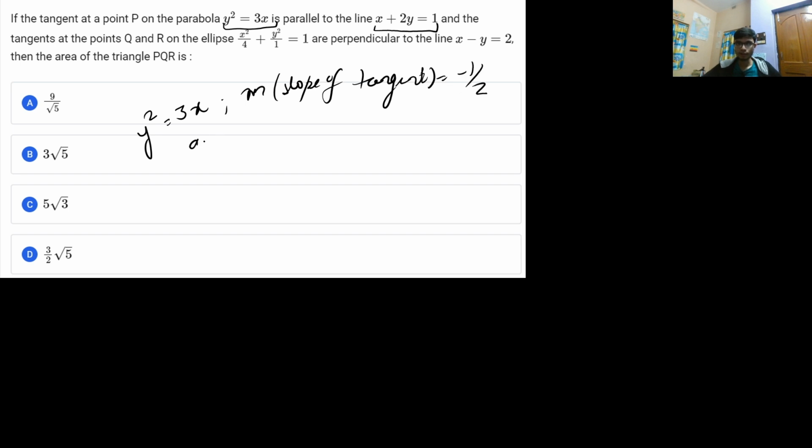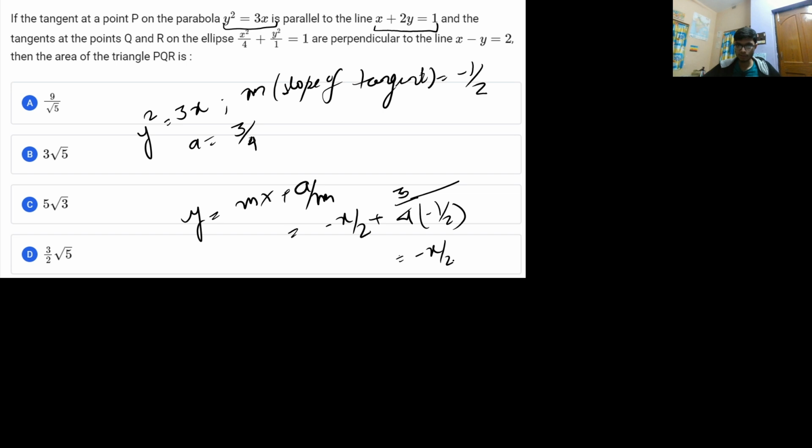That means I got the value of a as 3 by 4 and the slope value as minus 1 by 2. I can definitely write the equation of tangent. The equation of tangent for the parabola y square is equal to 4ax is y equals mx plus a by m. So m is equal to minus 1 by 2, and a is 3 by 4, so a by m is minus 3 by 2. So the equation of the tangent is given as y equals minus x by 2 minus 3 by 2.